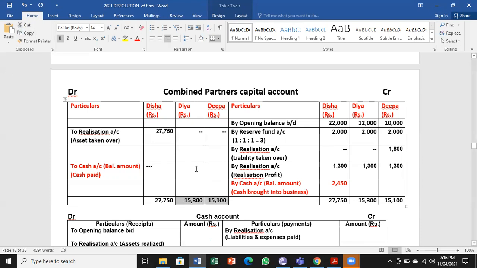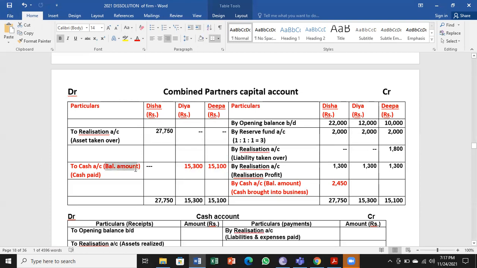Same amount again for balance. That is the cash paid to partners by the business. The credit is more, no debits for them. So 15,300 the business has paid to Divya, 15,100 the business has paid to Deepa.